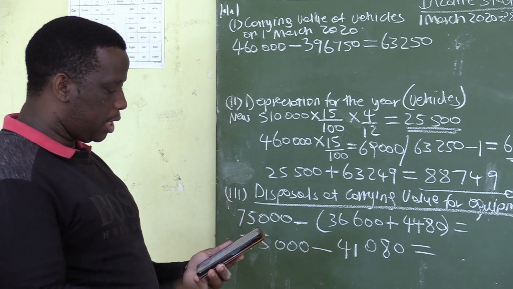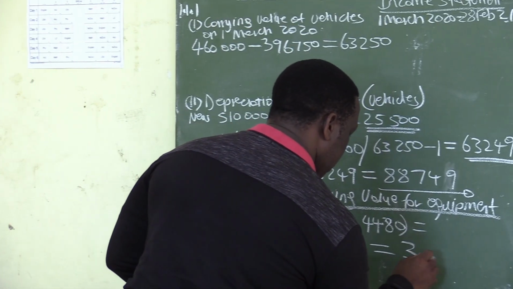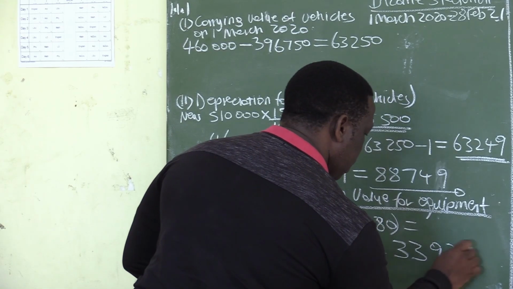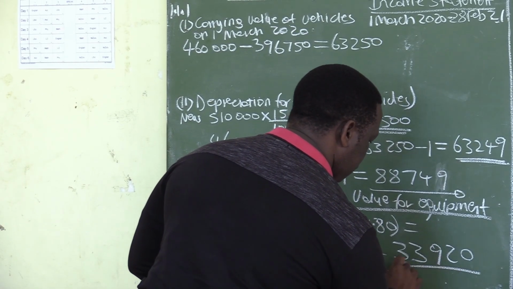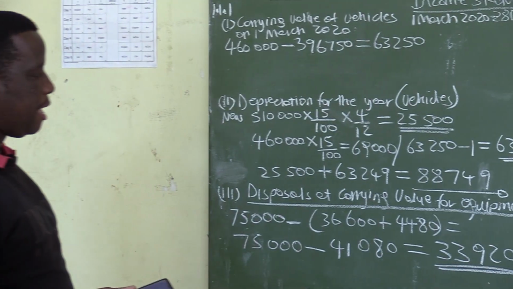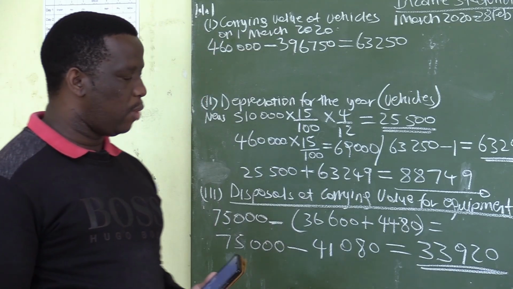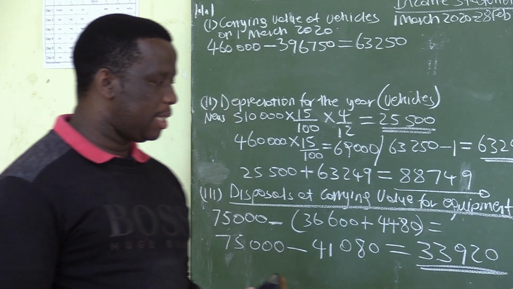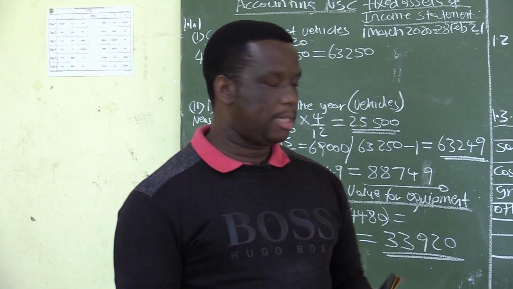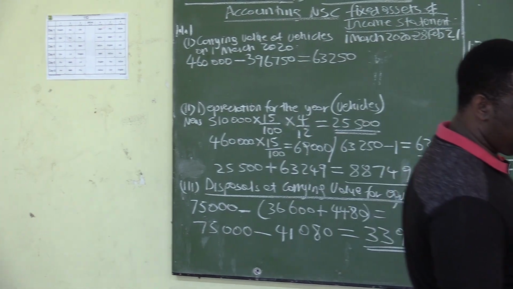75,000 minus 41,080 gives us 33,920. The carrying value of this asset is 33,920. If this asset can be sold for 33,920, it will mean that the business will neither make profit nor loss, because this is the correct amount for which this asset is supposed to be sold.